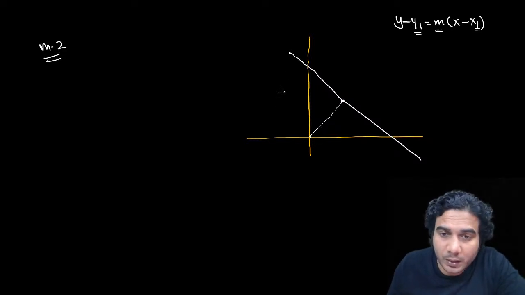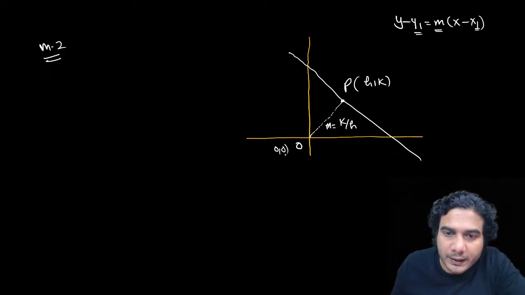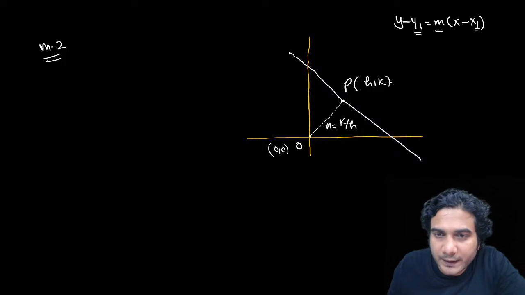First of all, we assume the coordinates of this point P to be h comma k. Then we can write the slope of OP, which is k upon h. This is 0, 0, that is h comma k. So k minus 0 upon h minus 0.